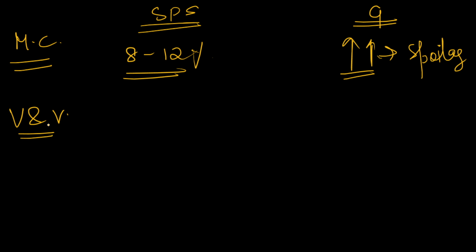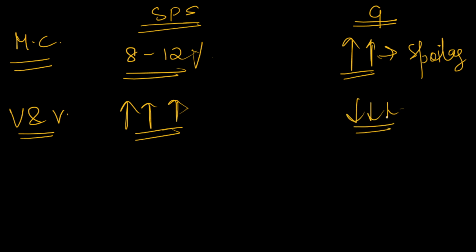If you see viability and vigor, the vigor is high, whereas the viability is injured. Whereas in grains you will see poor vigor, and grains may also fail to germinate. So viability is also not assured.